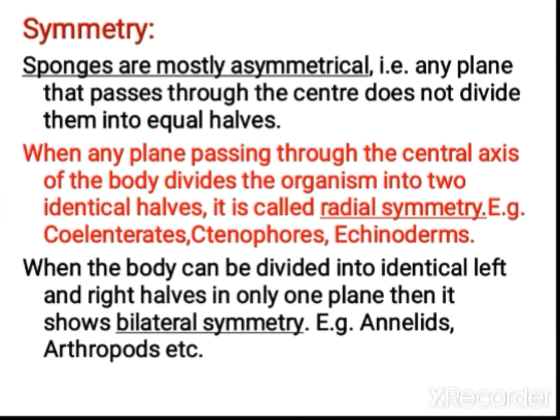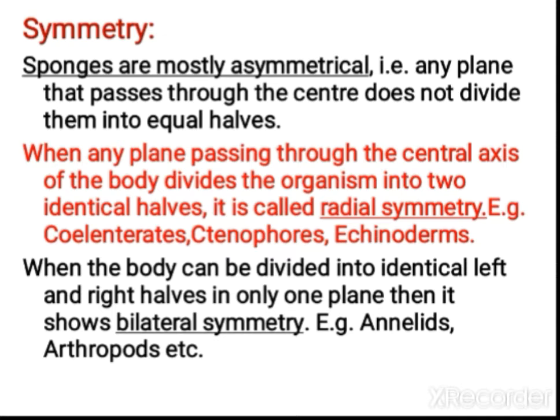Next one, let us see regarding symmetry. In case of sponges, they show asymmetry because we cannot cut the sponge into equal halves. That you call asymmetry. Next one is radial symmetry. In radial symmetry, in any plane you can cut the organism into two identical halves. That you call radial symmetry. In Coelenterata, Ctenophora and echinoderms, starfish and all coming under echinoderms, they show radial symmetry.